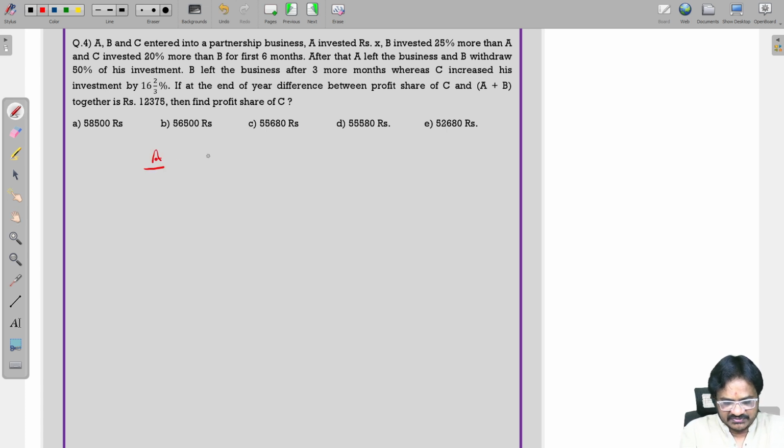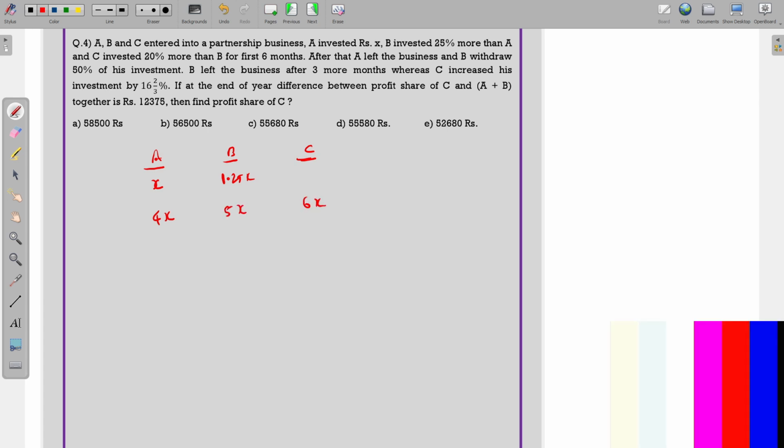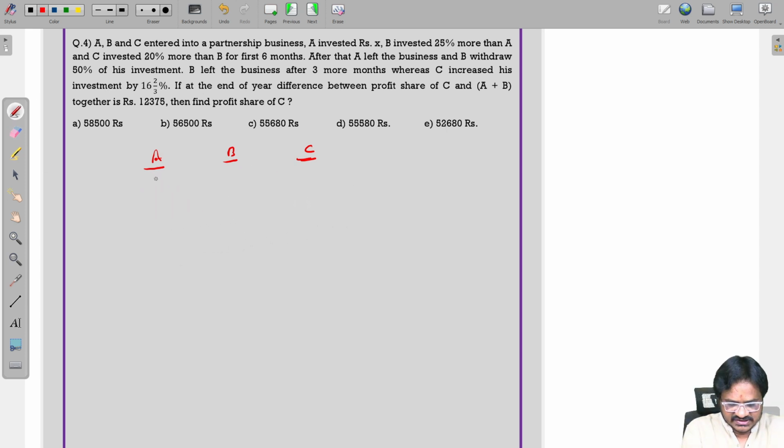So here there are 3 persons, A, B and C. A is investing X, B is 25% more, means 1.25x. C invested 20% more than B. Or else we can take it like this: if you multiply with 4, this will be 4x, this will be 5x, now this will be 6x. A 4x, B 5x and C 6x.